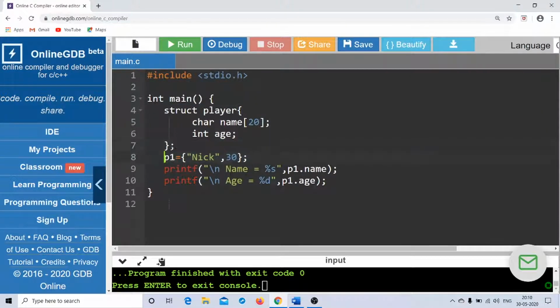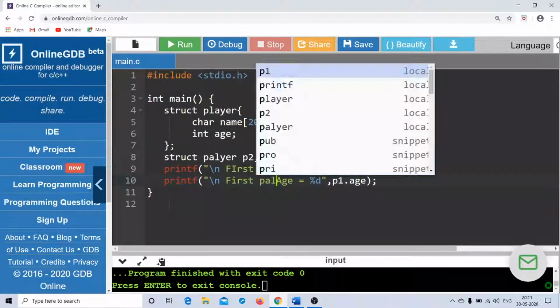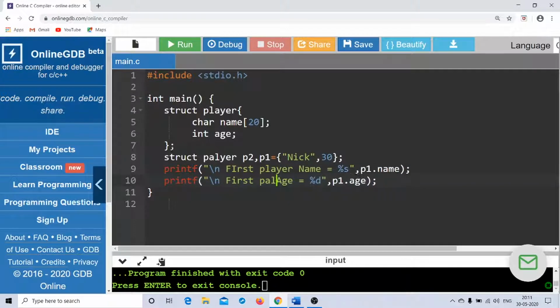So let me revert back to the old one. I have my struct player P2 comma P1. Now here I can say first player name is equal to, right, and then first player age equal to, right.